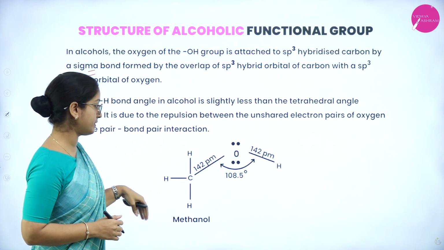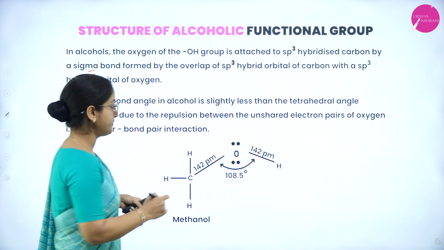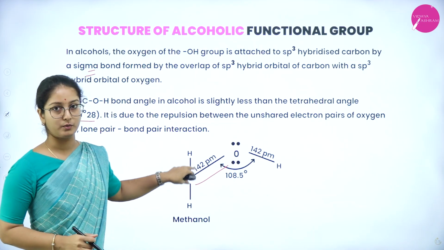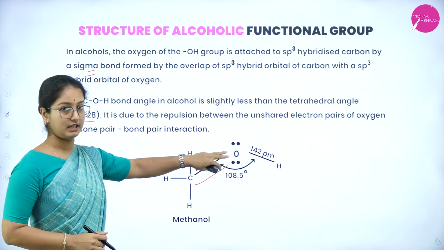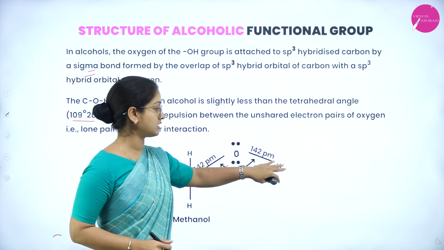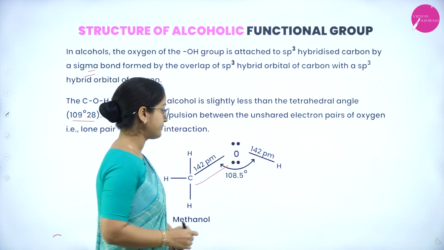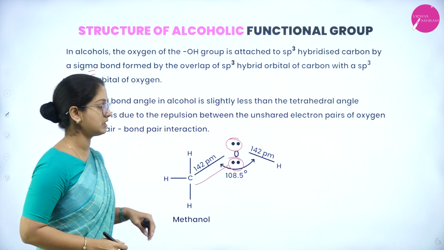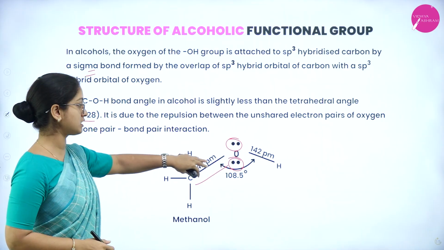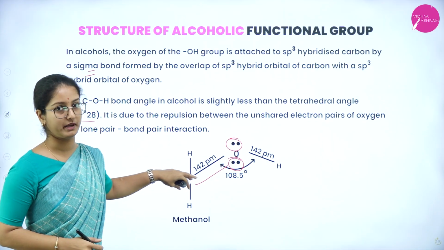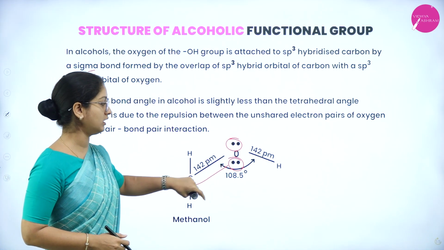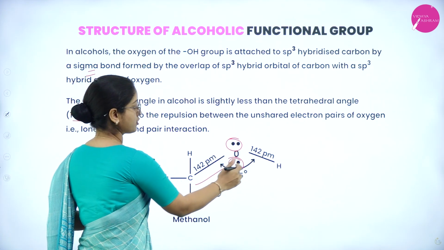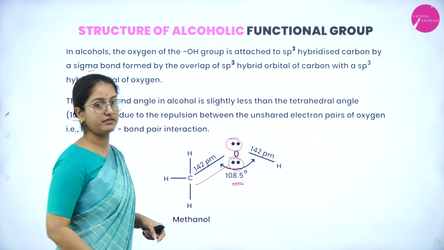So here is an example of methanol, wherein the bond length between carbon and oxygen is around 142 picometers, and between oxygen and hydrogen is 96 picometers, and oxygen has 2 lone pairs of electrons. So there is a repulsion between the lone pair and the bond pair here. So the structure of methanol goes like this. So the bond angle of C-O-H is 108.5 degrees.